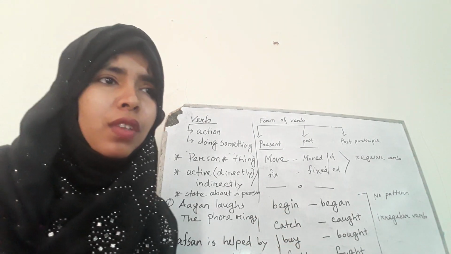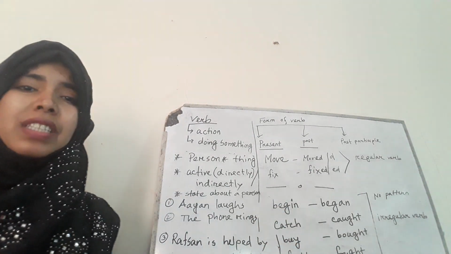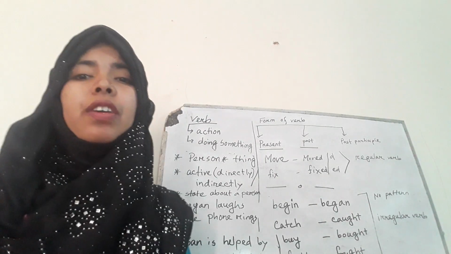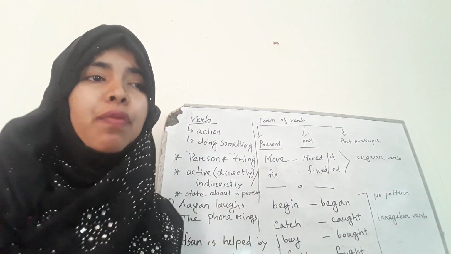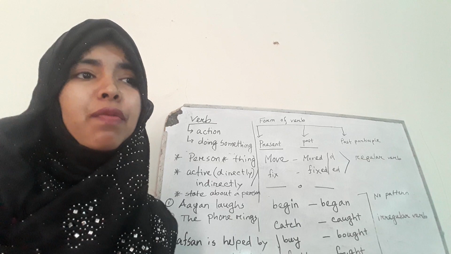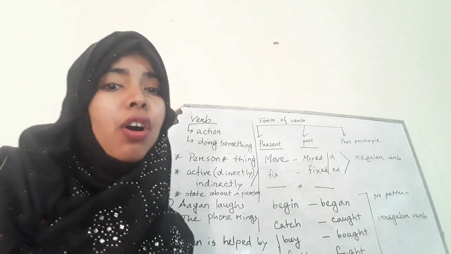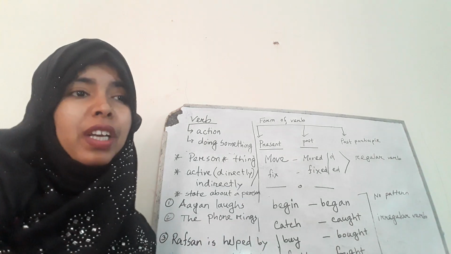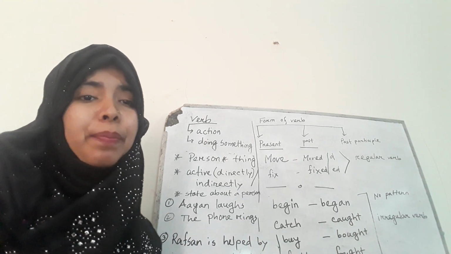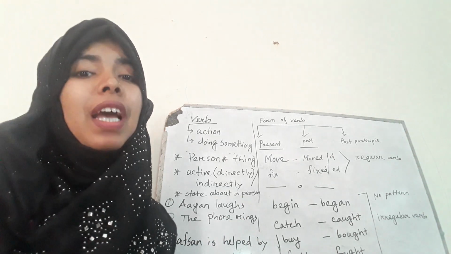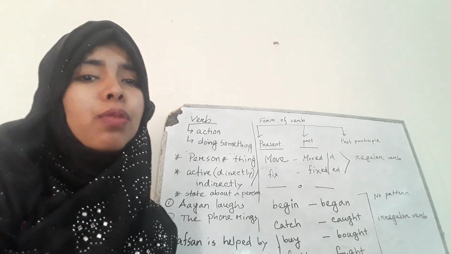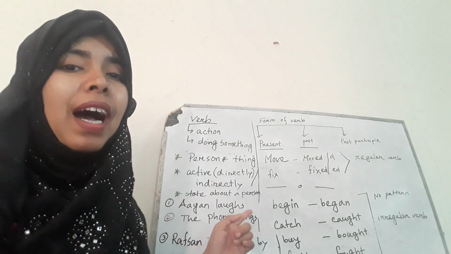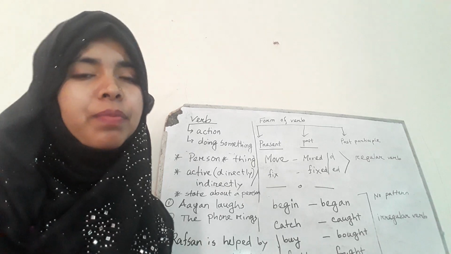Fine. So if we want to sum up regular verbs and irregular verbs, we can say that if we change the present form verb to past by adding D or ED, we will call it a regular verb. And if we don't change the present form verb into past form by adding D or ED, then it will be an irregular verb. So here, buy, bought, there is no D or ED.